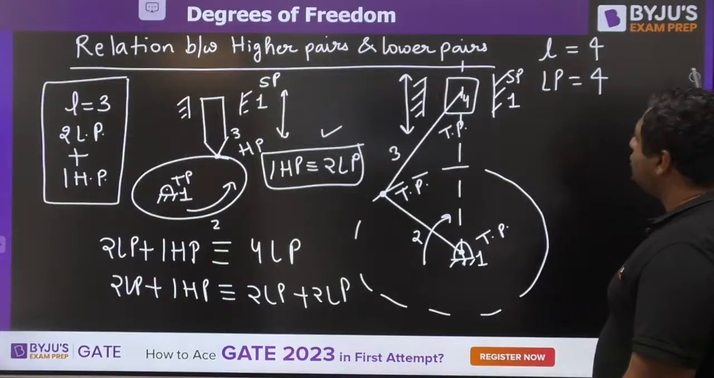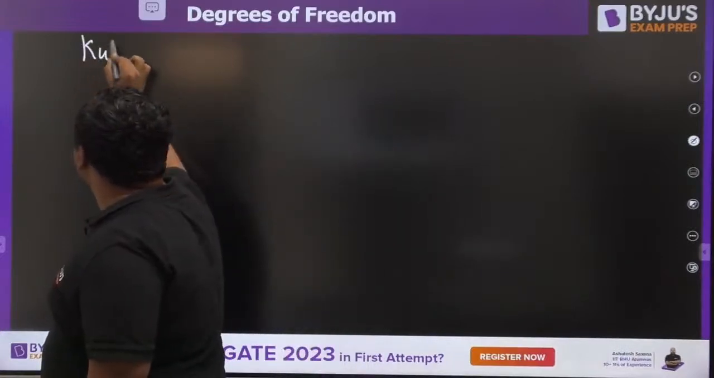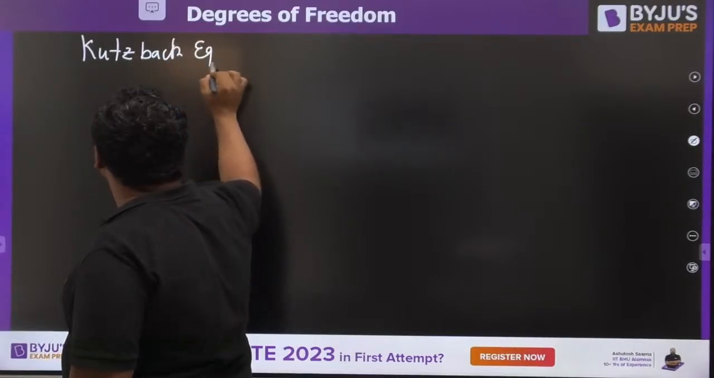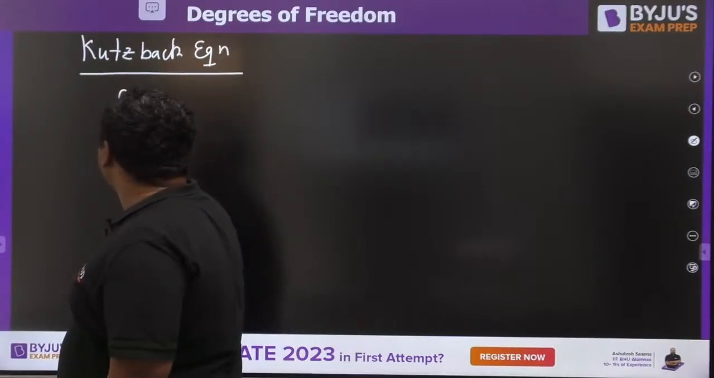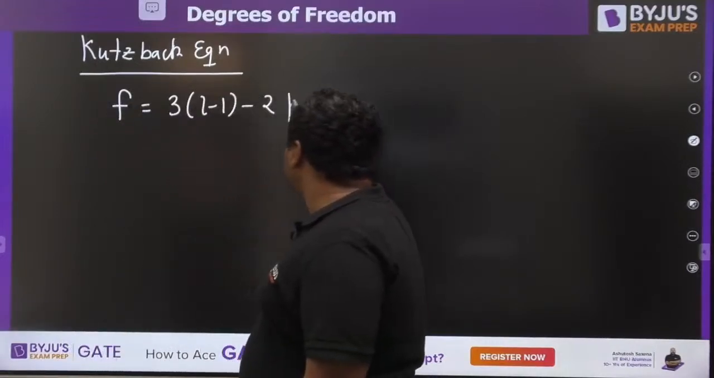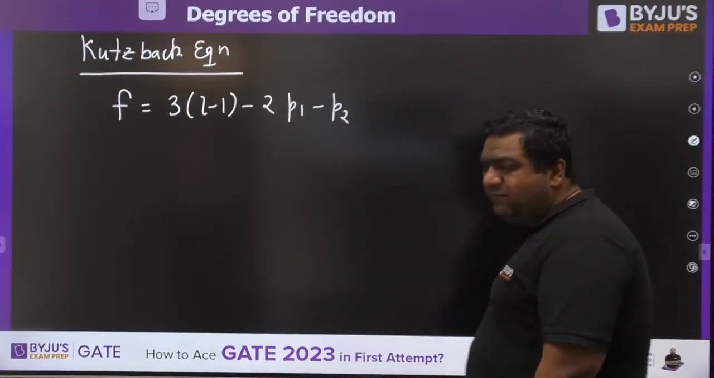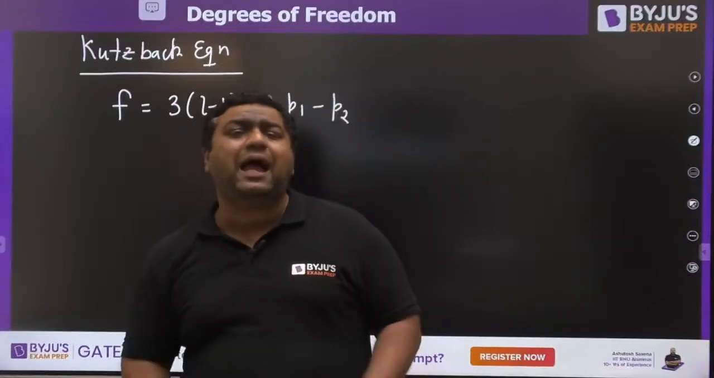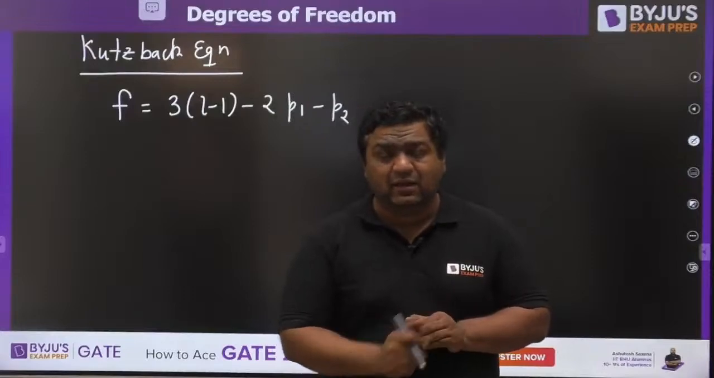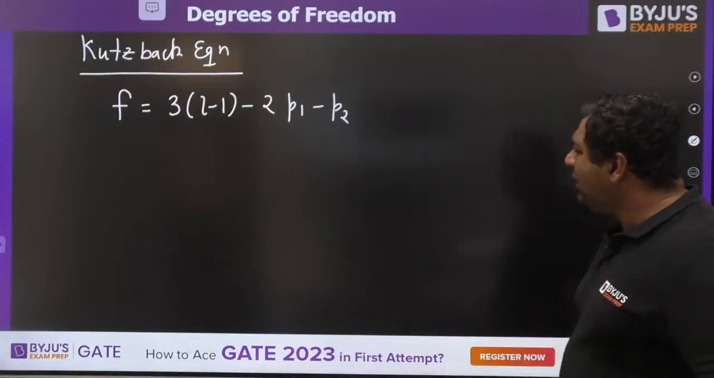When we are talking about the Kutzbach equation, we have already written 3(L minus 1) minus 2P1 minus P2. Kutzbach, a researcher, did research and considered lakhs of mechanisms. When lakhs of mechanisms were considered, he tried to convert them into a different format.